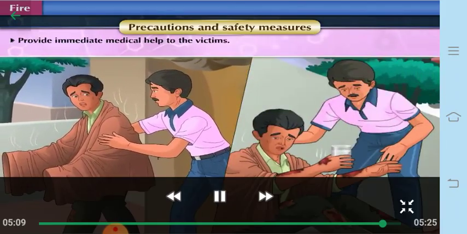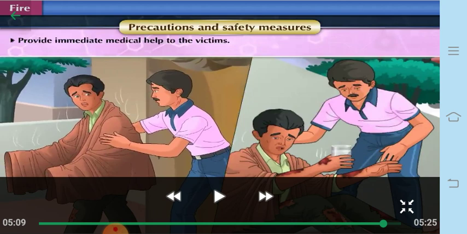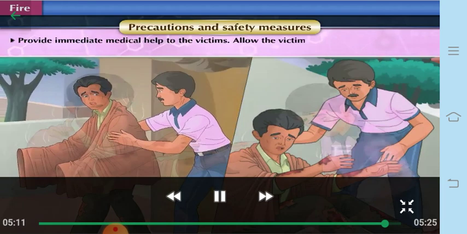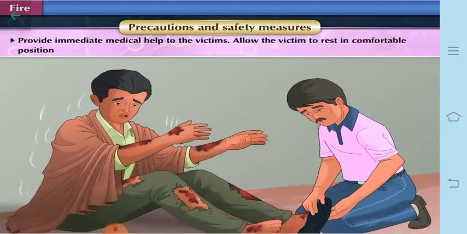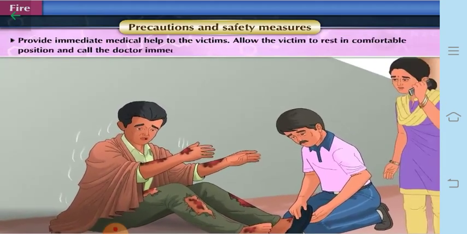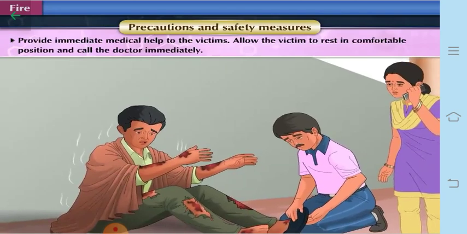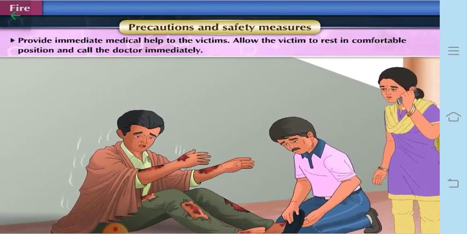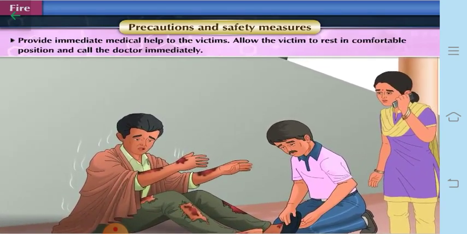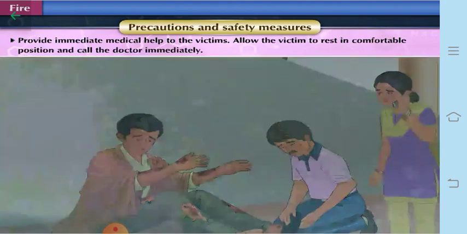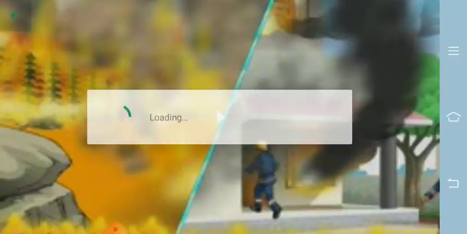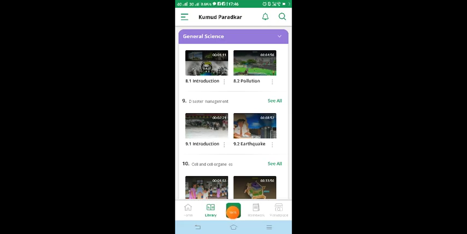So if anyone is suffering from an injury due to fire, you need to provide immediate medical help to the victims, allow the victim to rest in a comfortable position, and call the doctor immediately. So this you have to do as a first aid treatment, for whoever has come in contact with the fire. So this is regarding the fire. Now let us discuss the next one.